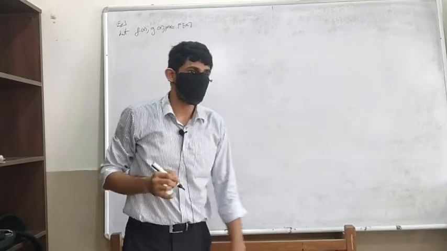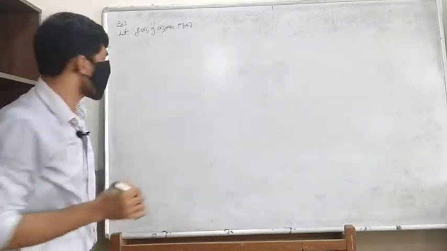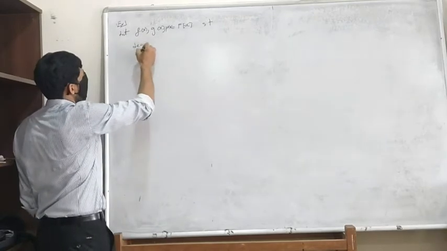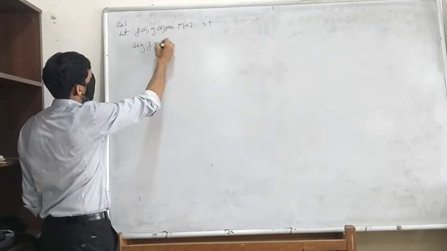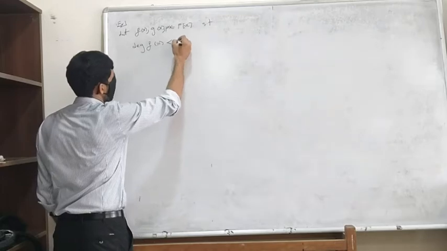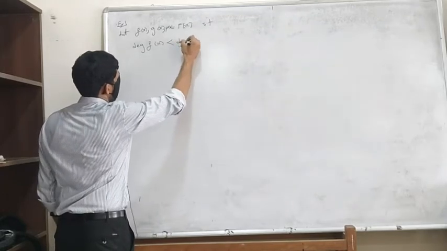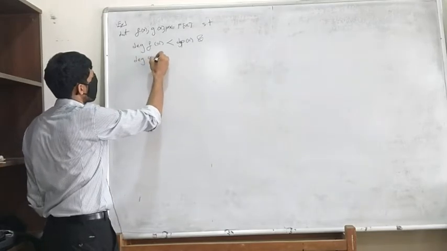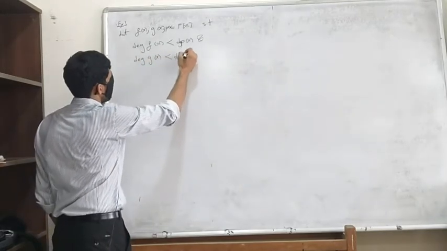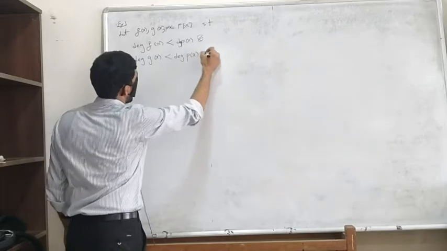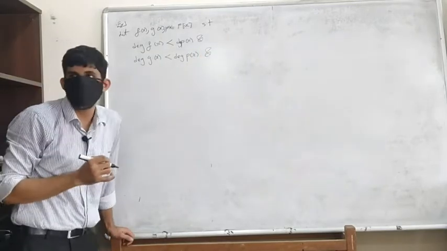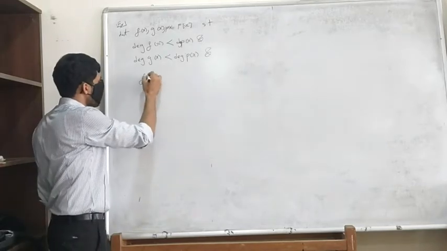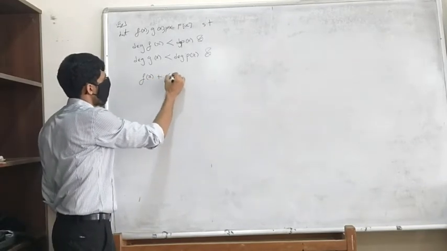If you have f, g and p in F[x] such that the degrees of f of x and g of x are both less than the degree of p of x, and if I know that these two cosets are the same, which two cosets? The cosets f of x plus (p of x).